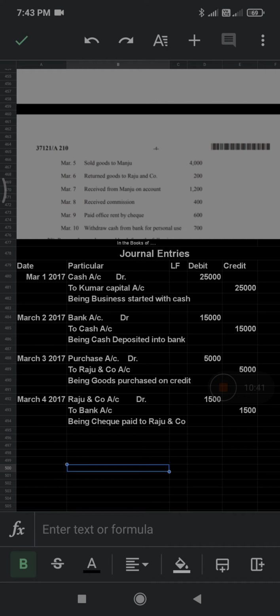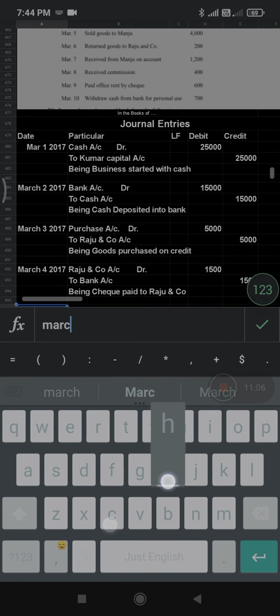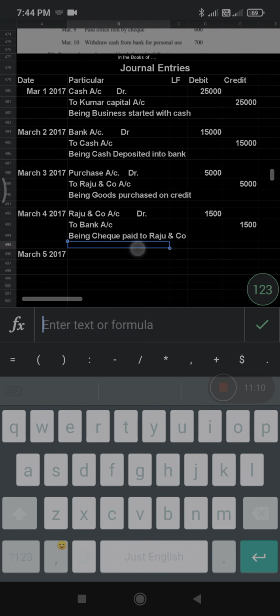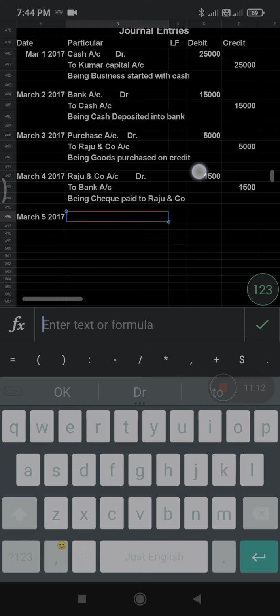Then sales account comes under nominal account. What is the rule of nominal account? Debit all expenses, credit all the incomes. Once you do the sales, or sell the goods, you are getting an income. That's why here we should write the date. Date is March 5th, 2017.